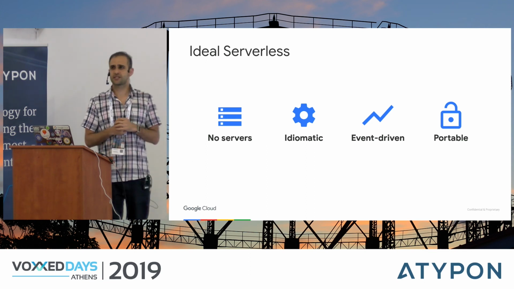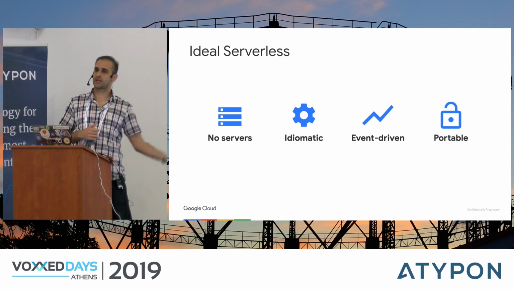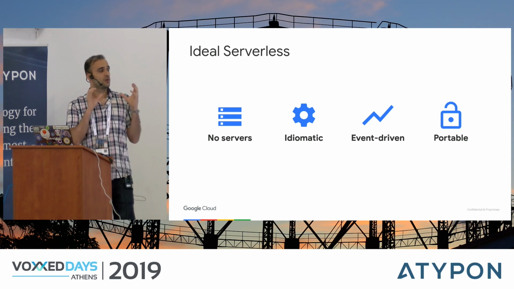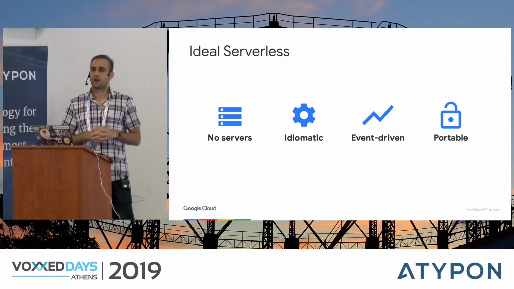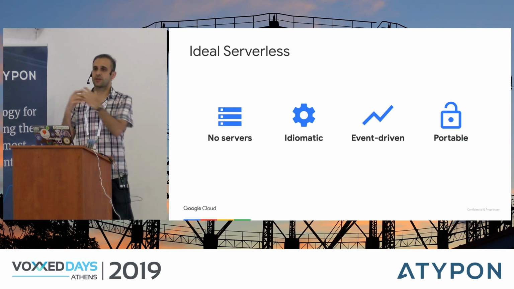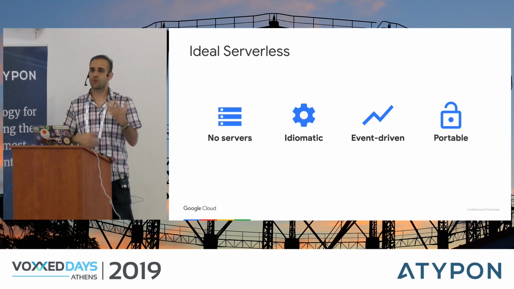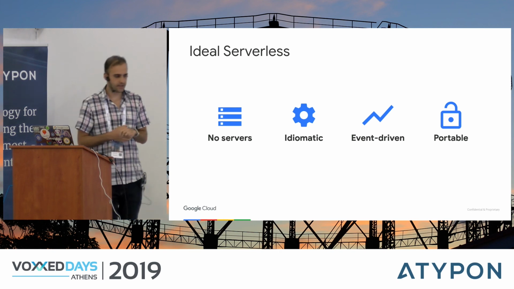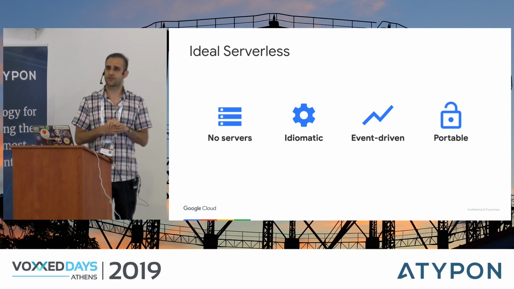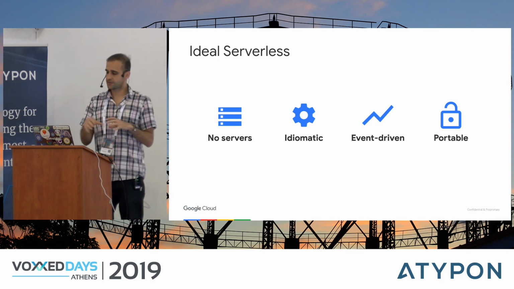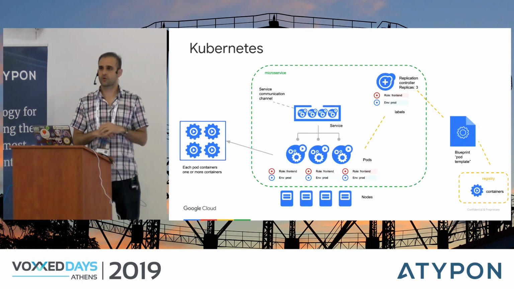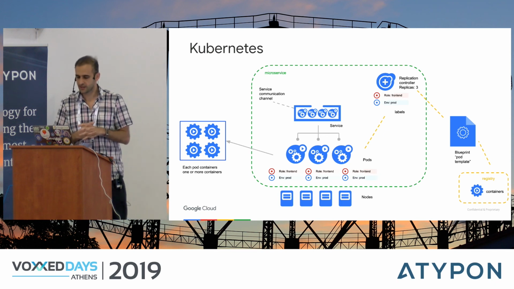Third thing is that serverless is usually event-driven. So something usually triggers your function, or something triggers your container. And finally, once you take your service and deploy it, you should be able to take that service and deploy it to some other place without that much trouble. You shouldn't have to rewrite your code, or change a lot of things to take your code and run it in different places, right? You want things to be portable. And Knative kind of ticks all these boxes. Throughout this talk, you'll see how it helps with all of these problems in a nice way. And for those of you who might not know Kubernetes that much, just briefly to cover Kubernetes.